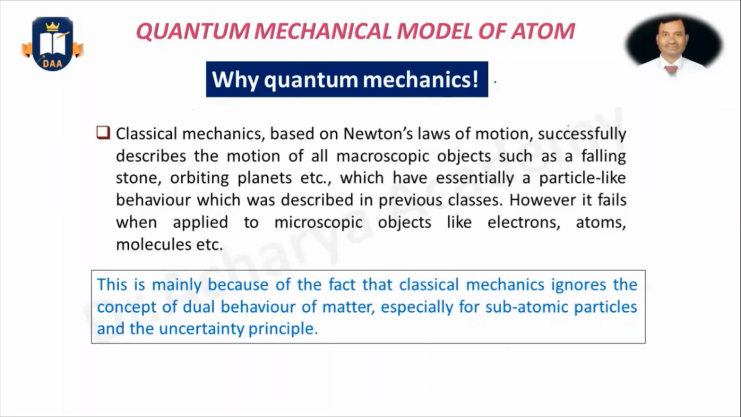So first we'll understand why quantum mechanics is required. Classical mechanics, as per Newton's laws of motion, describes the motion of only macroscopic objects. That means objects whose mass is large. For example, the falling of a stone, or orbiting planets.